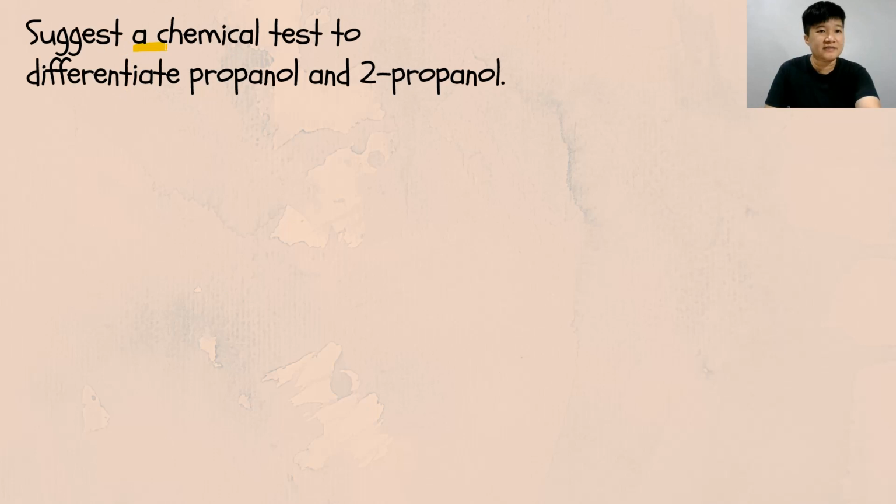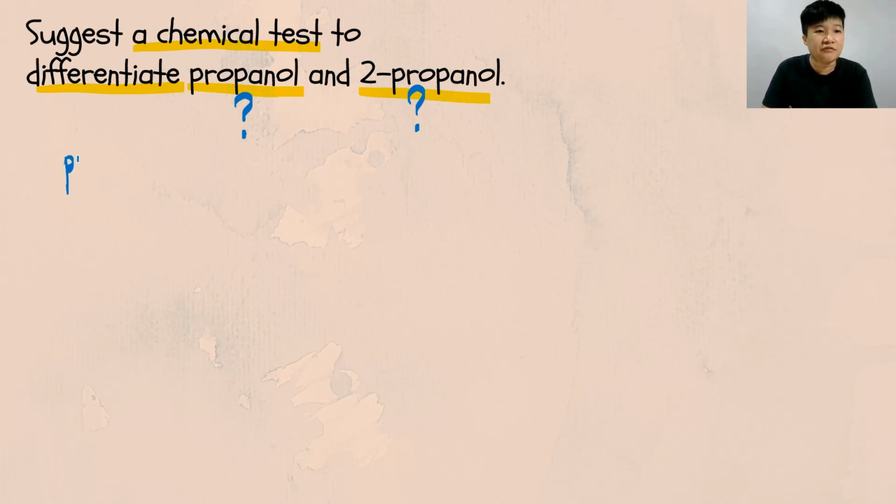The question says, suggest a chemical test to differentiate propanol and 2-propanol. And the first thing, what do you need to know? You need to know what is the class of this alcohol and what is the class of this alcohol. And how do we know the class? What would you do to know the class of alcohol? Simple, draw them out.